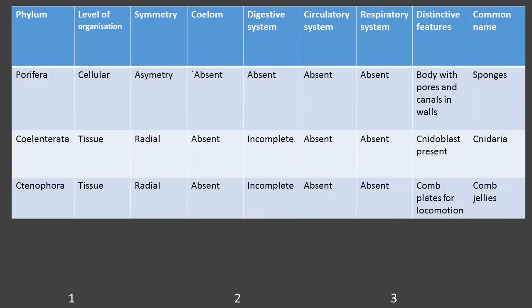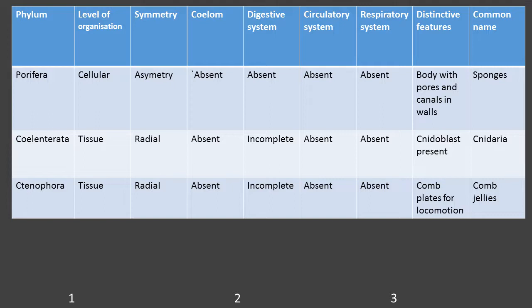Okay children? Now just have a glance at what we have studied in the animal kingdom. As I said, we have already completed the first 5 phyla. This glance will help you remind all the important characteristic features of those phyla. Now let us have a look at the characteristic features. On the same screen you have the first three phyla of the animal kingdom, from Porifera to Ctenophora.